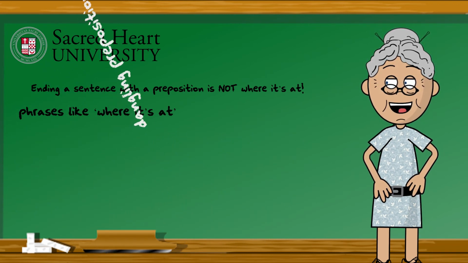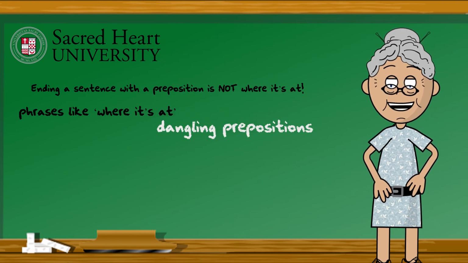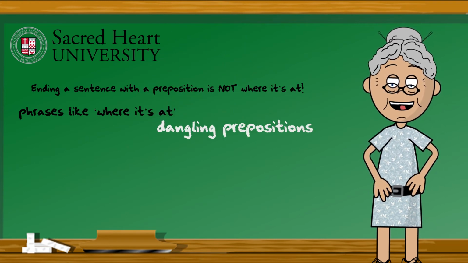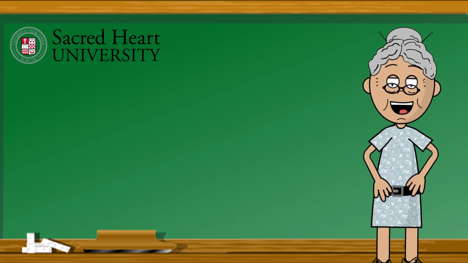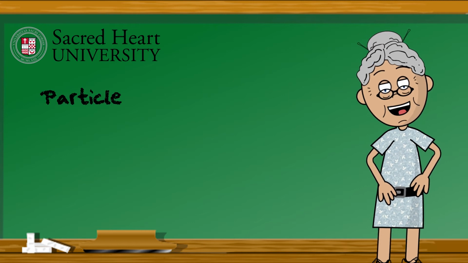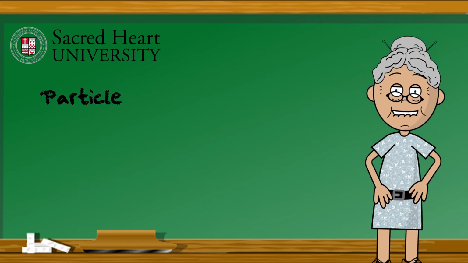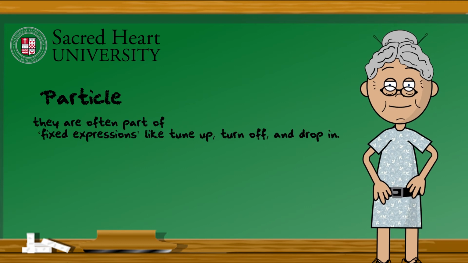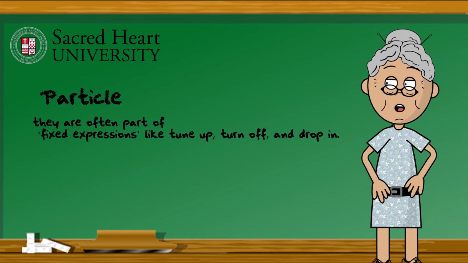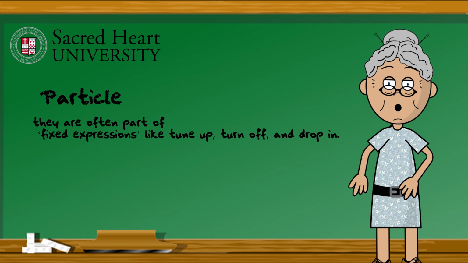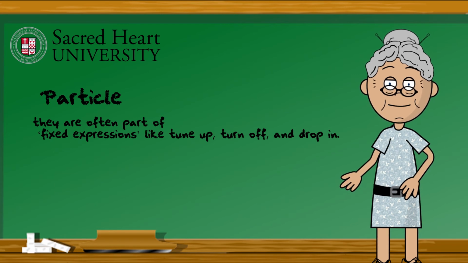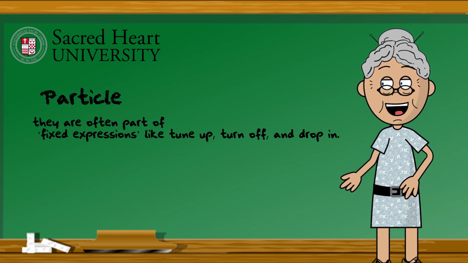There's one situation, though, where even the fustiest grammarian would agree that a preposition alone at the end of a sentence is okay. And that's when the preposition acts like a particle. Particles are words that don't fit into any of the other 8 parts of speech that we talked about. They're often parts of fixed expressions like tune up, turn off, and drop in. And do you notice that they are often prepositions acting in the role of particles? When a preposition acts like a particle, it's okay for it to come at the end of a sentence by itself.